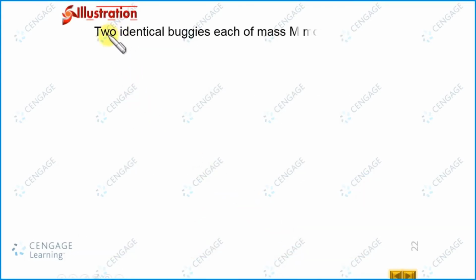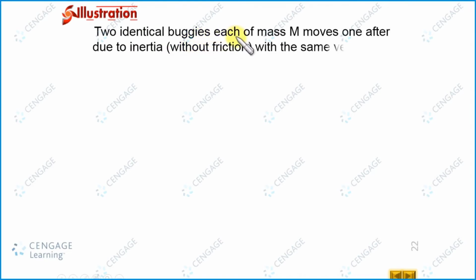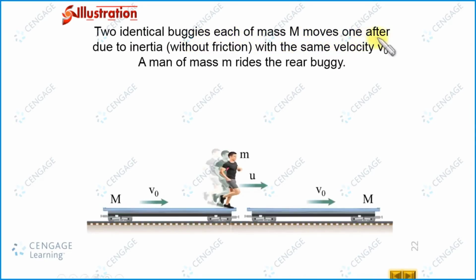In this illustration, it is given that two identical buggies, each of mass capital M, move one after another due to inertia without friction with the same velocity v naught. A man of mass small m rides on the rear buggy. You can observe here in this figure, these are the two buggies. This is the front buggy, this is the rear buggy. Both have the same mass and the man is riding on the rear buggy. The man's mass is small m, and both are moving with the same velocity v0 in the rightward direction.